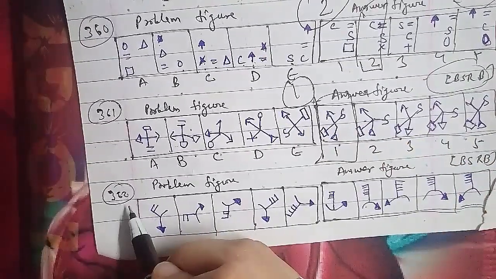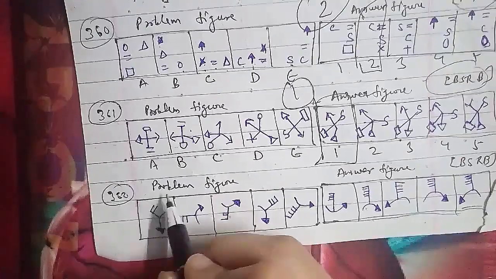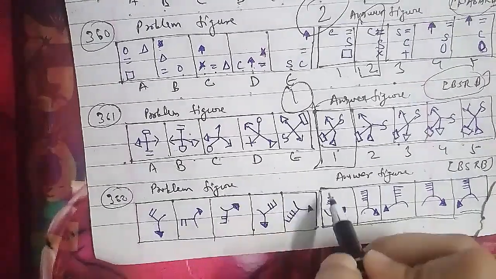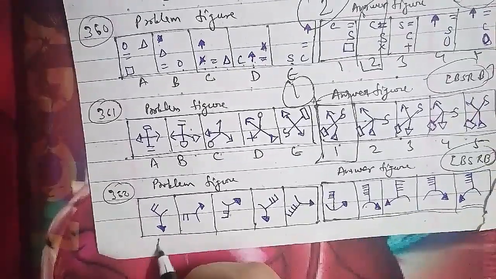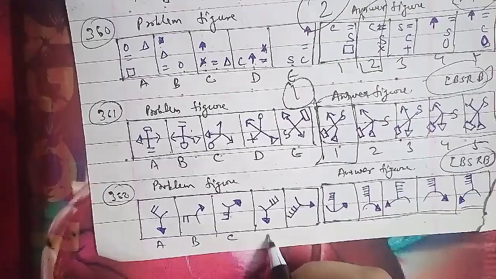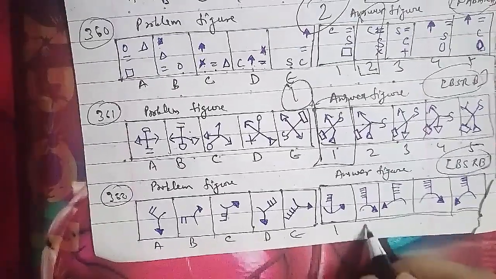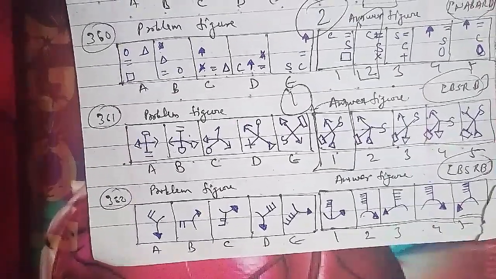Let's go ahead with another one, that is your 362nd question of the session. These were the problem figures, and these were the answer figures, which have been asked in the BSRB question paper as well. This is named as A, B, C, D and E. Answer figures we have 1, 2, 3, 4 and 5 respectively.